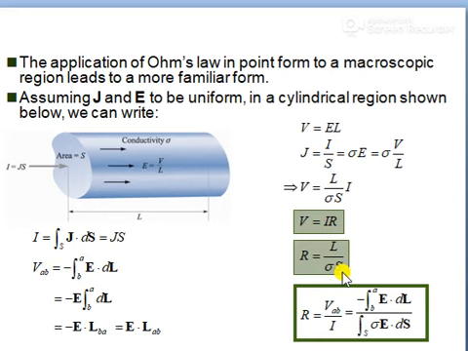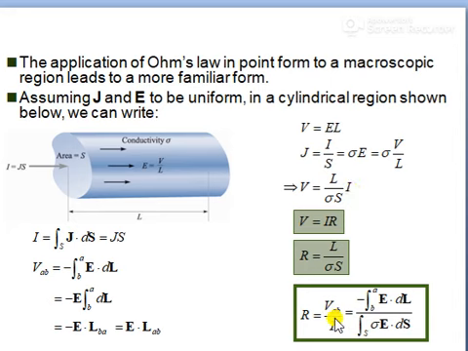Also, we know that I is equal to the integration over the surface of J dot ds. The potential VAB is minus the integration from B to A of E dot dl.